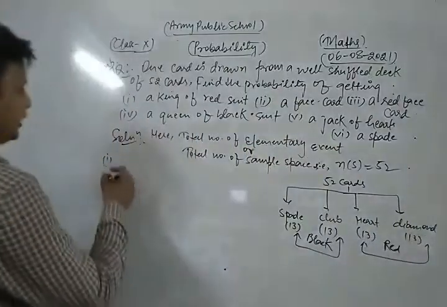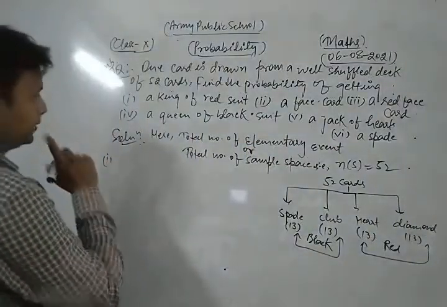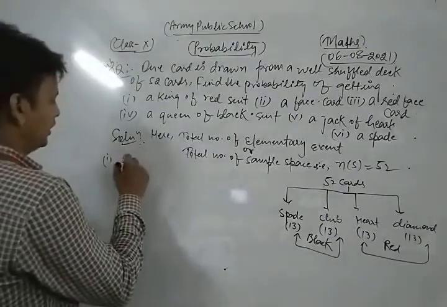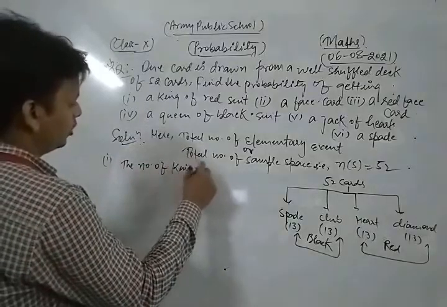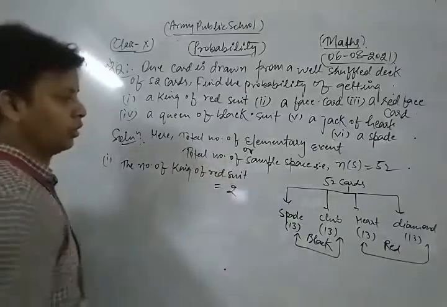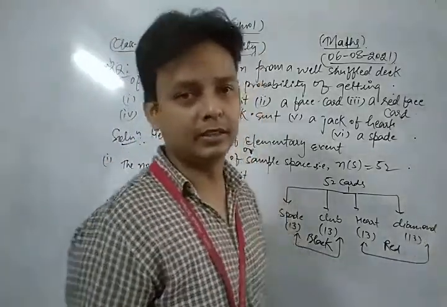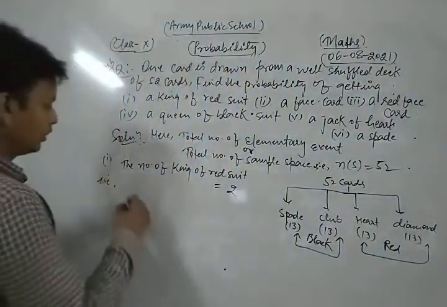So the number of kings of red suit is 2, one in hearts and one in diamonds. Both are red, right?